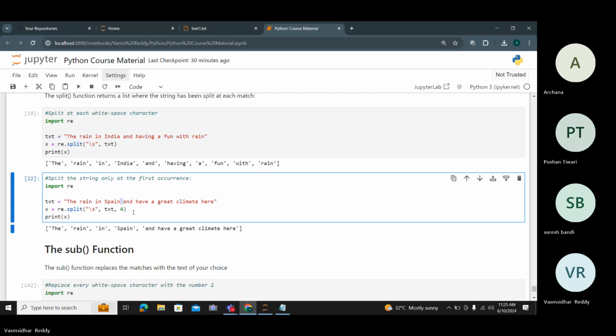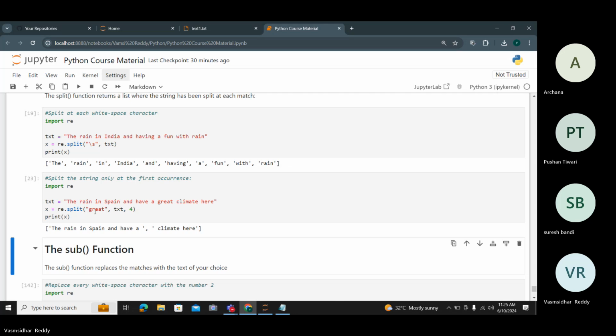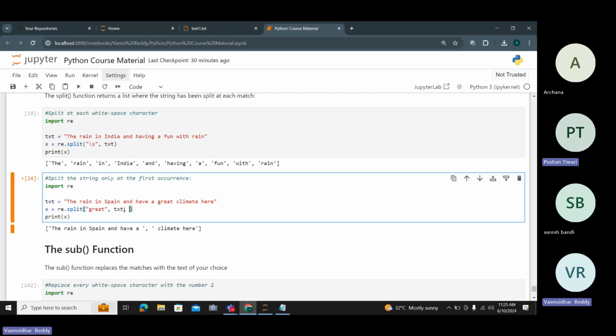I need to split the entire string based on conditions like 4 or 5 spaces. So spaces are a unique thing here, right? That's why we prefer spaces. Okay. So if I have a word called "great" and I want anything after great to come, something like that, then great will be removed. That is what I was trying to understand. So that's why we don't want to lose the data; that's why we use the spaces to split. Understood. Thanks for that, Vamshi.